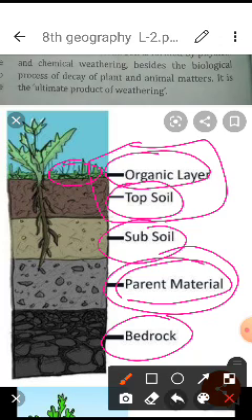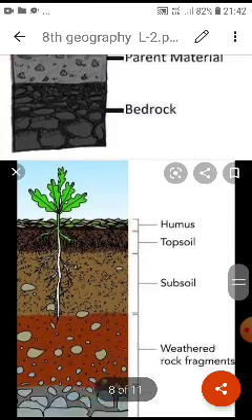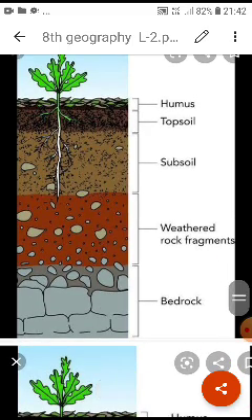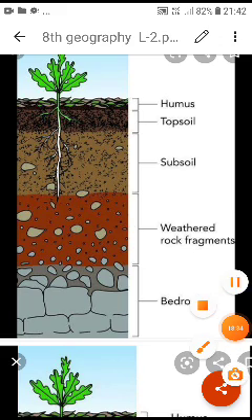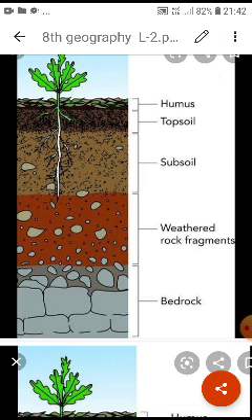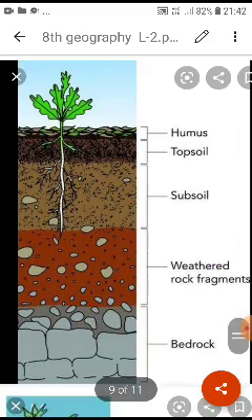So in this way you can understand, and whichever diagram I am sending, you have to draw. You have to draw this here also. The same thing is explained to you: humus, topsoil, subsoil, weathered rock fragments, and then bedrock. So this is also the same thing. Of the diagrams, I think this one is better. You can draw it, and the same thing here also.